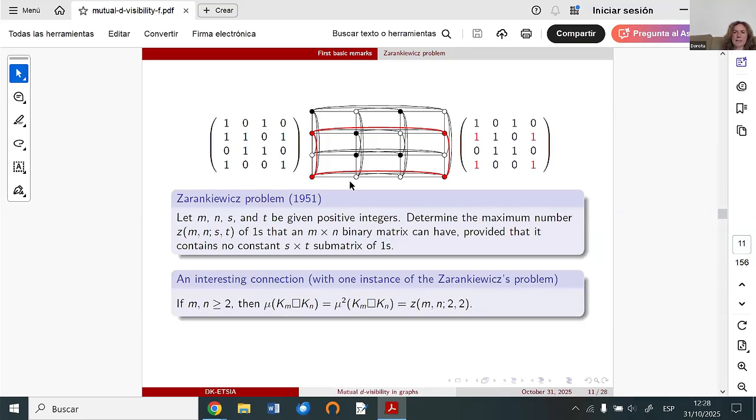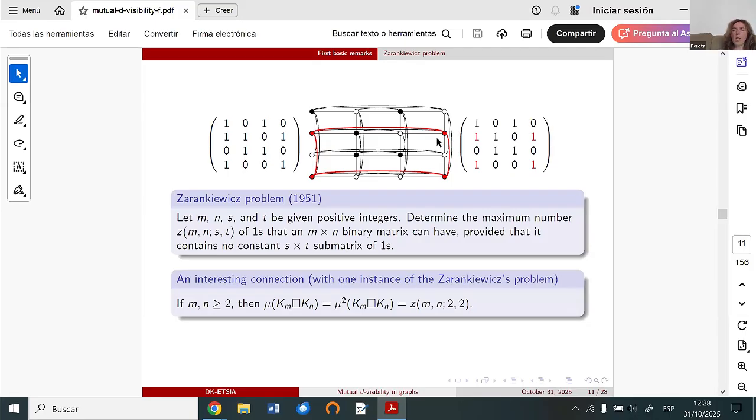Here we have an example. We have the Cartesian product of a complete graph, where the first factor is a complete graph with 4 vertices, and the second factor is also a complete graph with 4 vertices. When we are looking for a mutual visibility set, we can observe that this situation, these 4 red vertices, cannot be in the mutual visibility set.